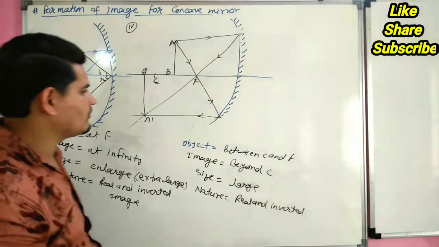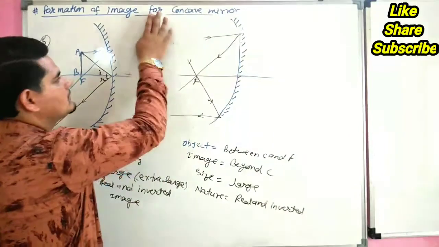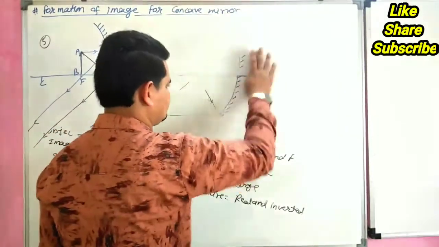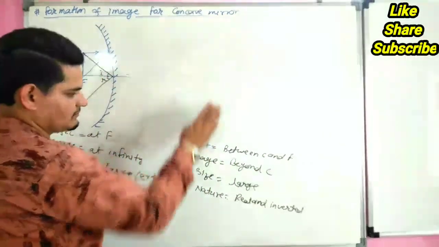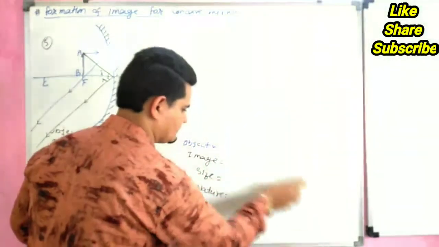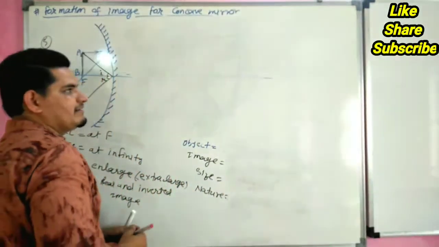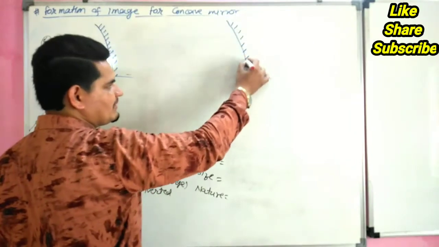Now we are discussing our last case. This is concave mirror.